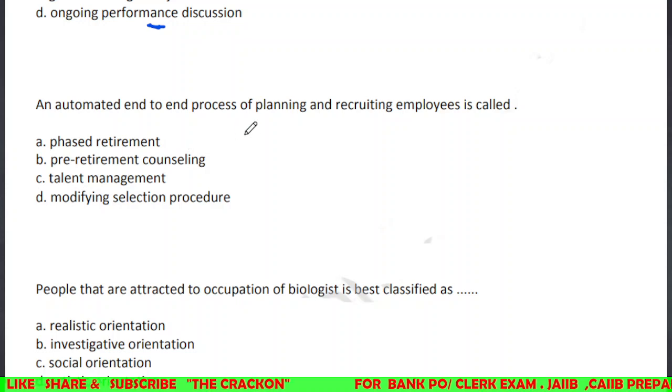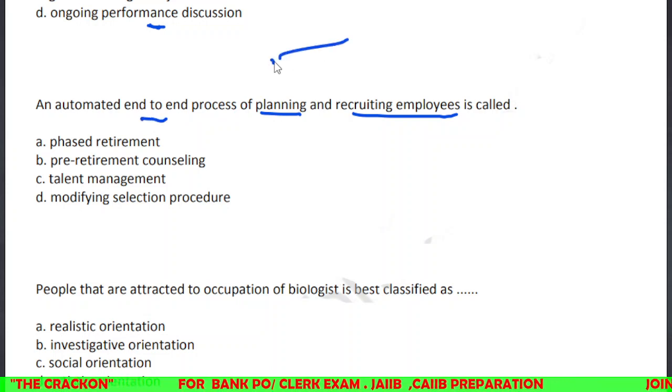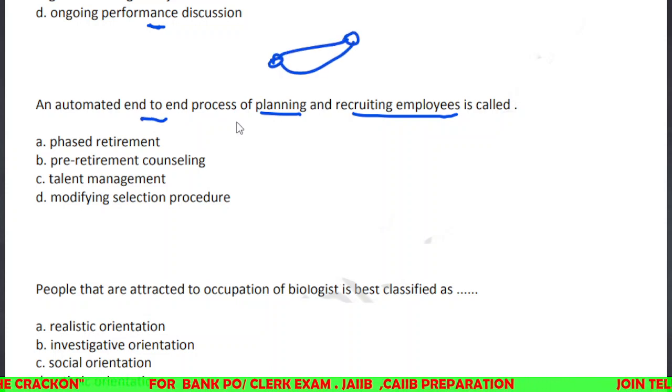An automated end-to-end process of planning and recruiting employees is called as. So here the planning and recruiting process is automated end-to-end. It's completely end-to-end, like end-to-end encryption.